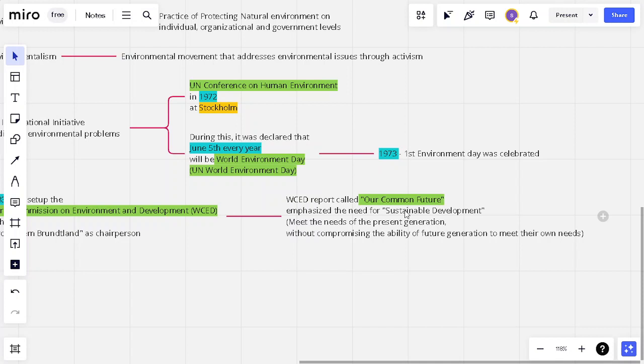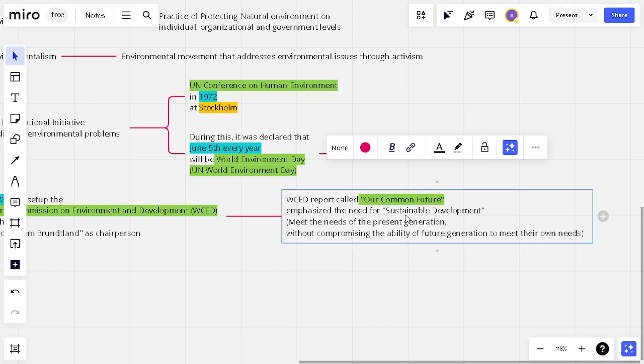It emphasizes the need for sustainable development. What does sustainable development mean? It is not only development, but we meet the needs of the present generation without compromising or affecting the ability of future generations to meet their own needs. Basically, in order for our development, we should not spoil the environment so that our children will be affected by it.